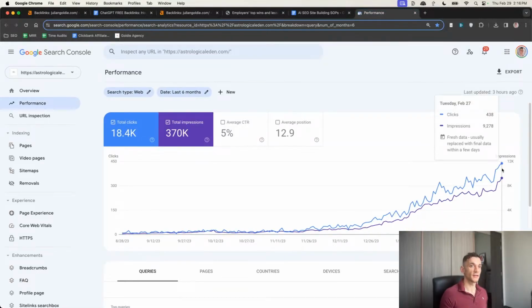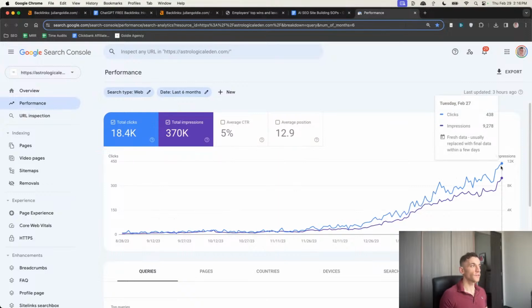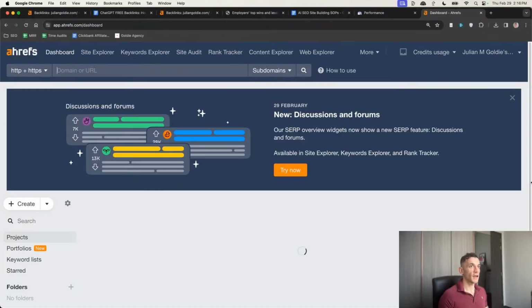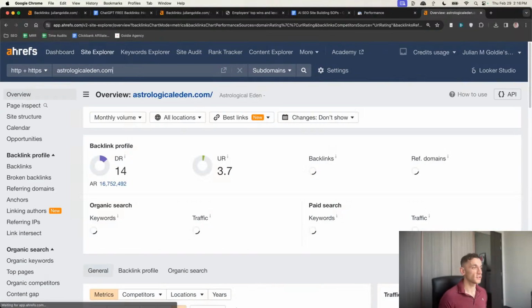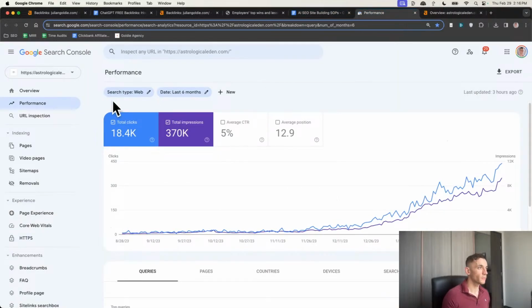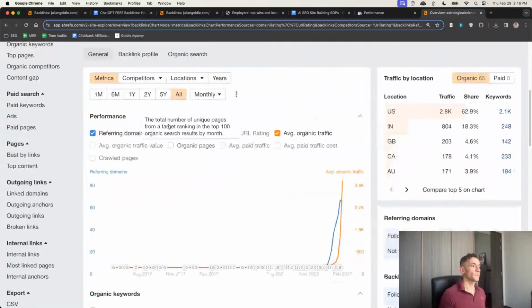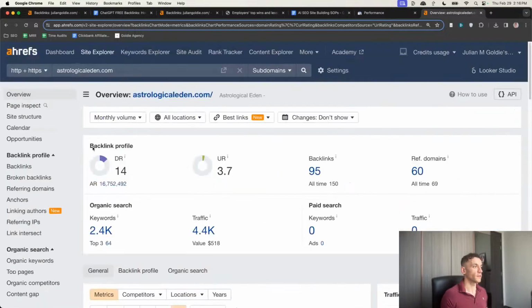So this is actually astrologicaleden.com. You can see it's gone from literally 8 clicks a day to 438 clicks a day. And it's absolutely insane, the results for this website, because it's a public case study. You know, anyone could have stolen it. Anyone could have done a cheeky little AI SEO heist on the website. But you can see that the domain rating is DR14 right here. Now, it only took 6 months to achieve these results. Why is that? I think it's massively because of backlinks, right? So if you look at the referring domains, again, the chart matches the amount of traffic going to this site.